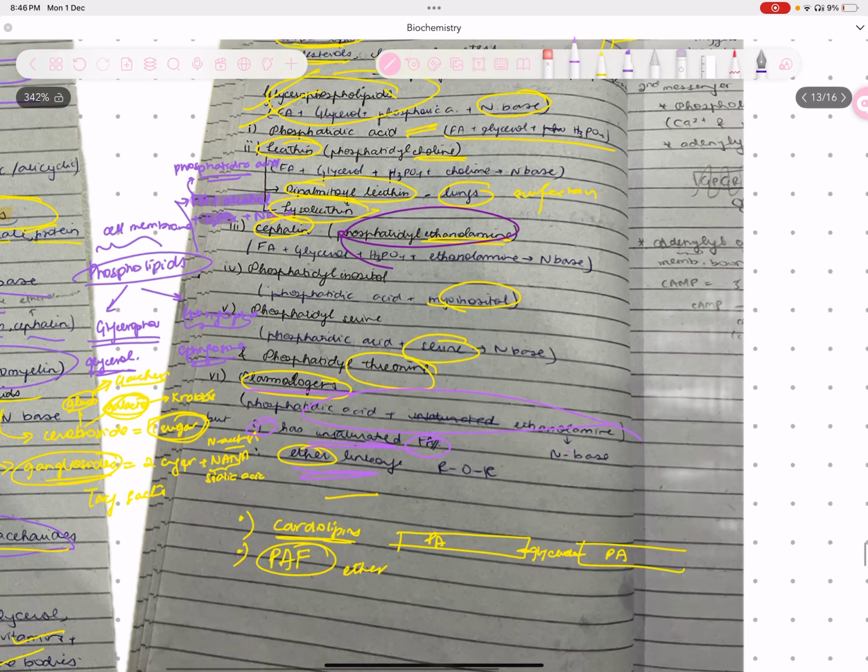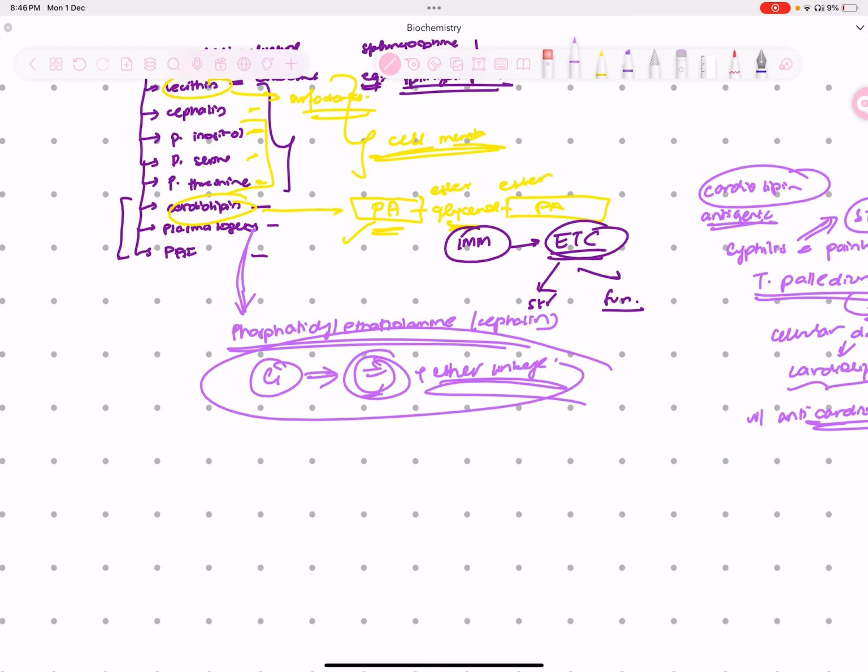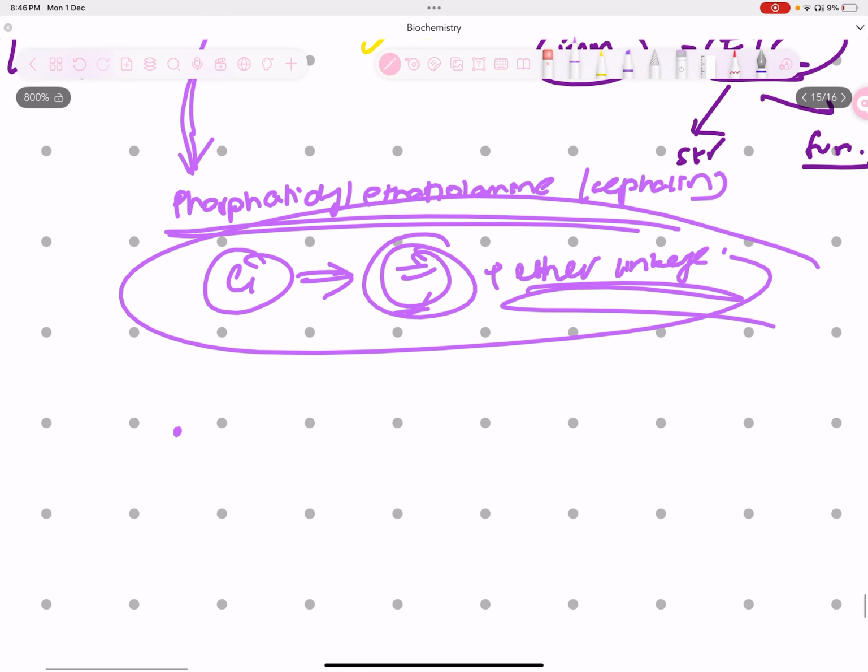Now moving forward. It is basically your cephalin, where at carbon 1 you have a double bond and an ether linkage. This is your plasmalogen structure. Now, what is its function? This basically ensures that the cell membrane is protected by all means, and it is flexible. So phosphatidylethanolamine plasmalogen is a protective, flexible lipid membrane that helps the brain, heart, and nerves, very important, to work properly, and it also acts as an antioxidant.